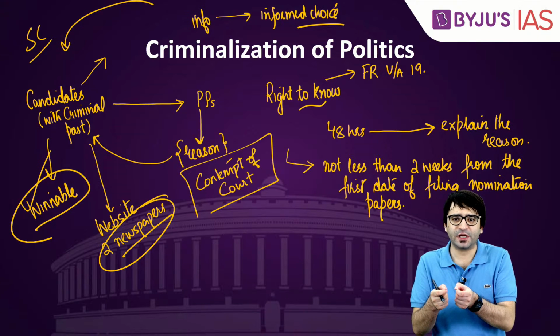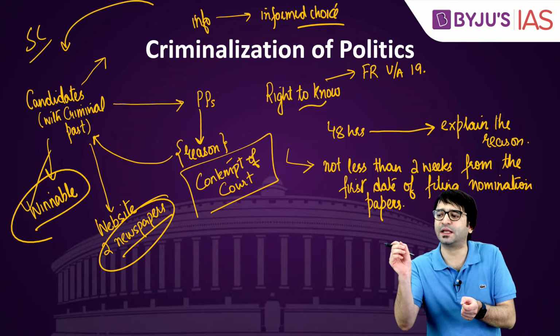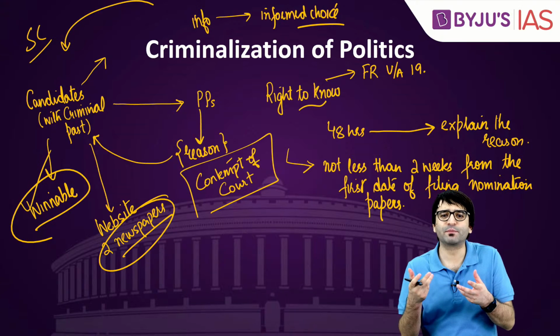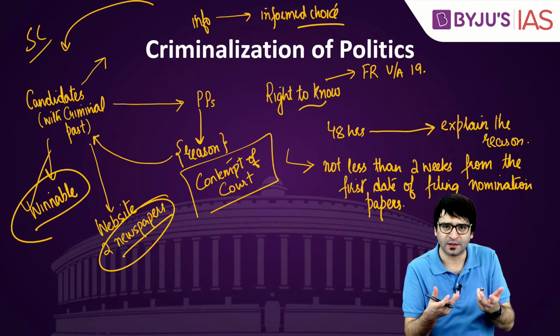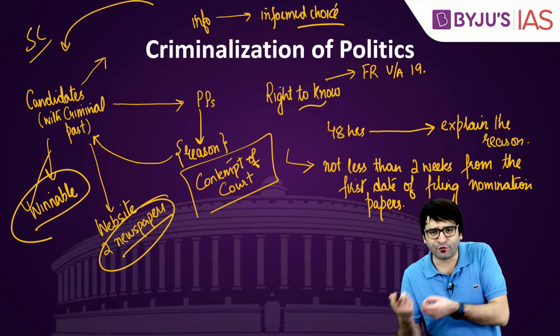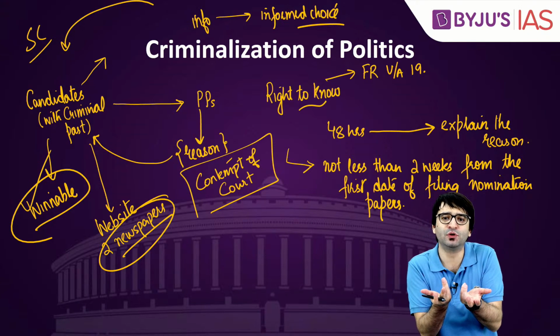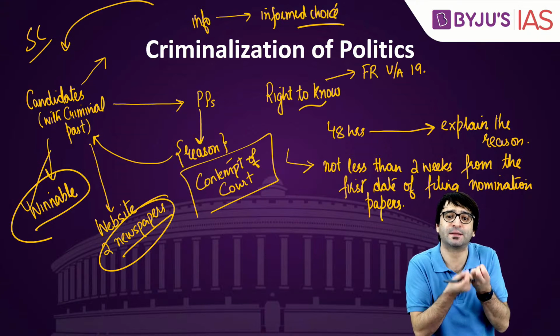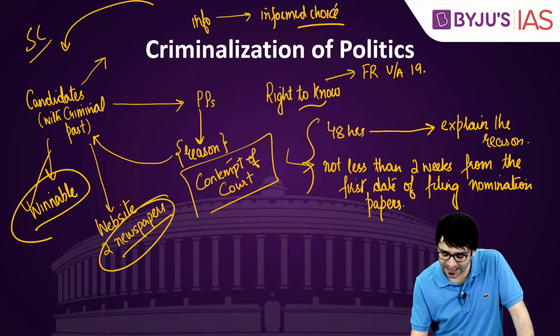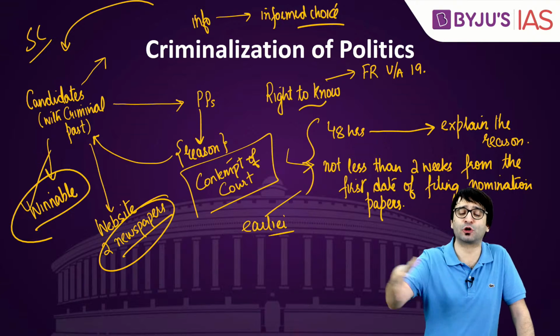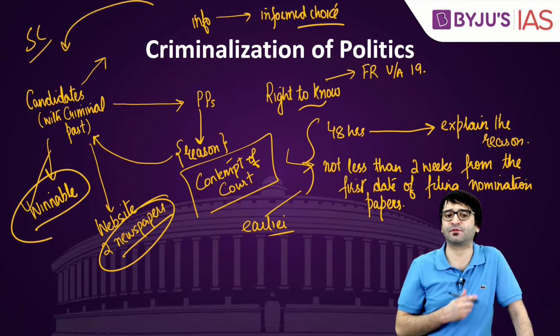That means the first day of nomination papers is today. After a few days, we give a ticket to a candidate. So it is not possible for us to abide by your order, because 2 weeks before the first day of the nomination papers filing, we cannot give you this information, because maybe we have not set up a candidate. Because the court had said whichever is earlier, 48 hours or 2 weeks, whichever is earlier, give us this information.